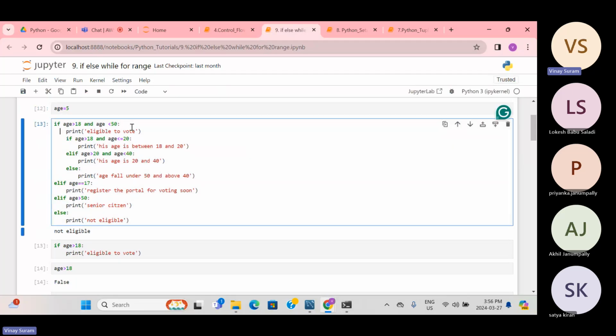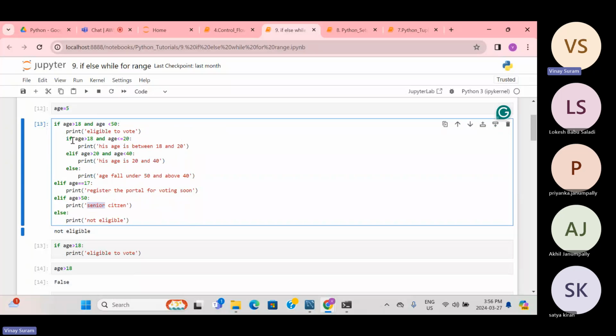So you have this if, which we have implemented. If both conditions are true, then only it is true, right? So age greater than 18 and less than 50, only then does the person fall into that range. Next we have elif: if age is 7, register in the portal for voting school. If age is greater than 50, senior citizen, and else not eligible. So that is what it is. We can build logic here, and that's what we have built.